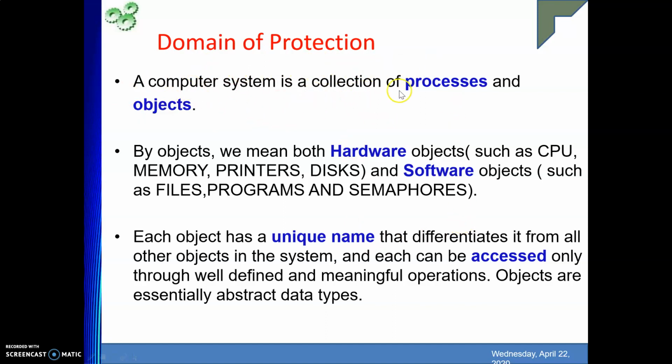A computer system is a collection of processes and objects. By objects, we mean both hardware as well as software objects. Hardware objects, as you know, are your CPU, memory, printers, disk, and software resources are your files, programs, and semaphores. Each object will have a unique name by which we are going to identify it. Each can be accessed only through well-defined and meaningful operations. So some operations are applicable to a particular object, and only through them are we going to use them. Objects are essentially abstract data types, right?